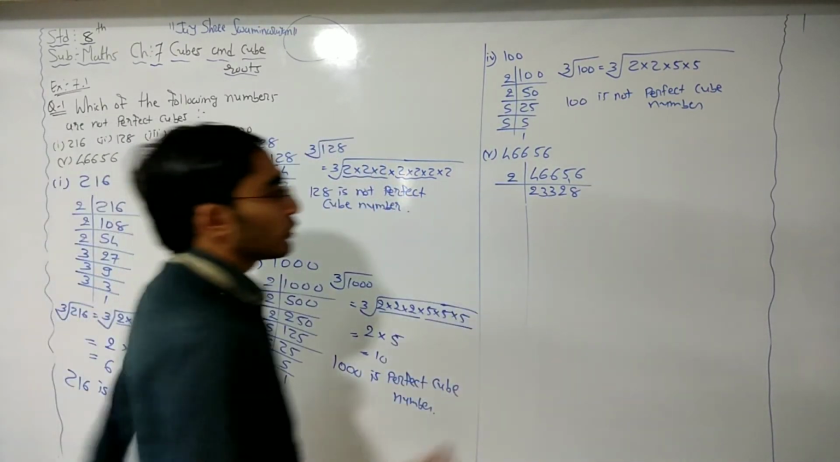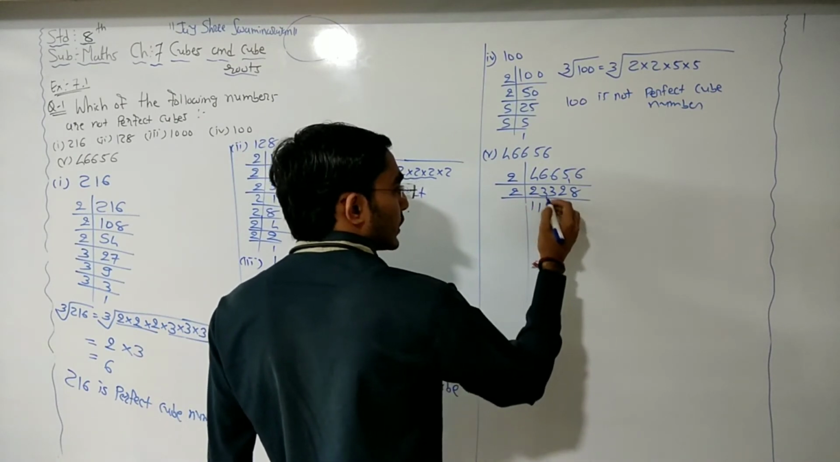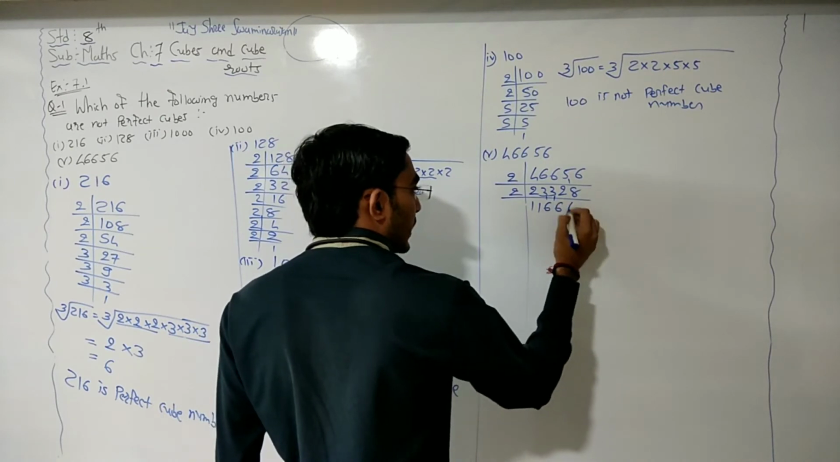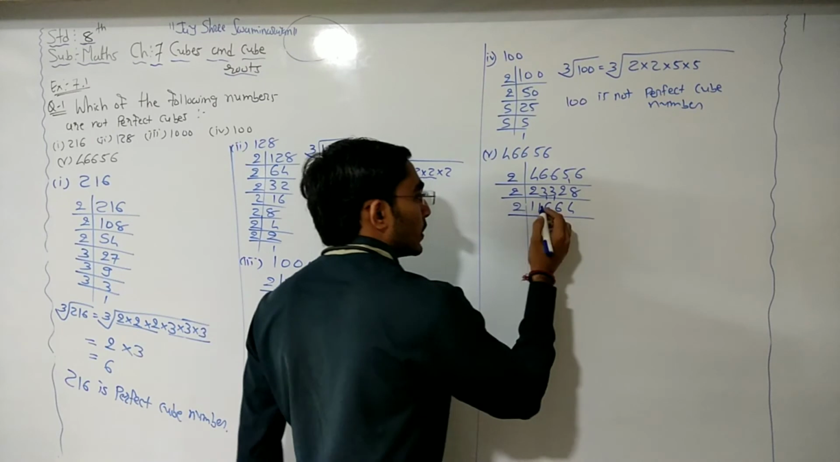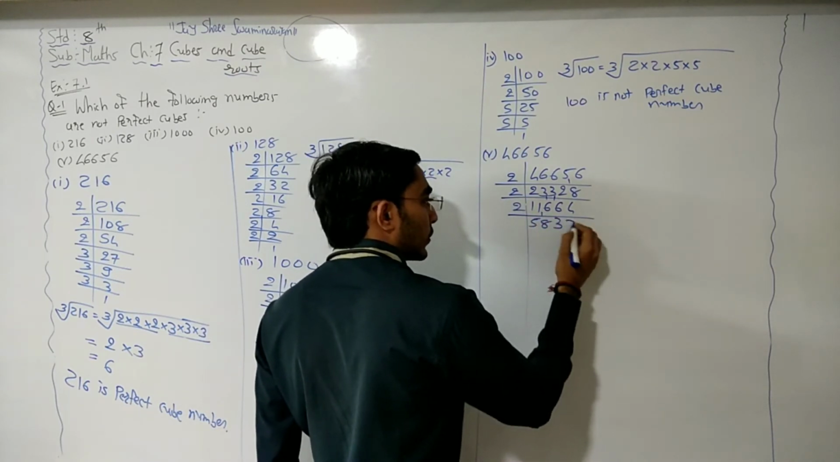Again we have even number, so we can divide with 2. 2 1s are 2, 2 1s are 2, 1 remainder 13, 2 6s are 12. Again 1 remainder 12, 2 6s and 2 4s are 8. Again this is even number, so we can take 2. 2 5s are 10, 1 remainder 16, 2 8s are 16, 2 3s are 6, 2 2s are 4.